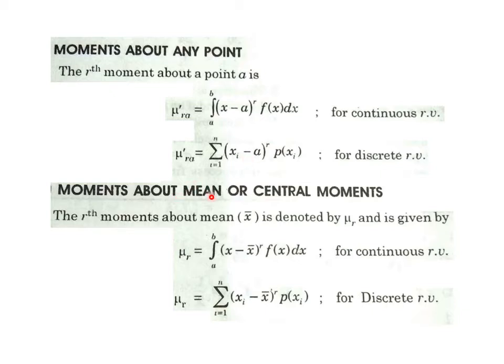Then there are moments about mean, the rth moment about mean, also known as the central moment. In place of a, you have to substitute the mean, which is given as x bar. Then you will get these formulas from those formulas. There is also a symbolic difference: mu r for central moments, or moments about mean. Mu r dash was on the previous page for moments about origin, and mu r a dash is for moments about a point A.